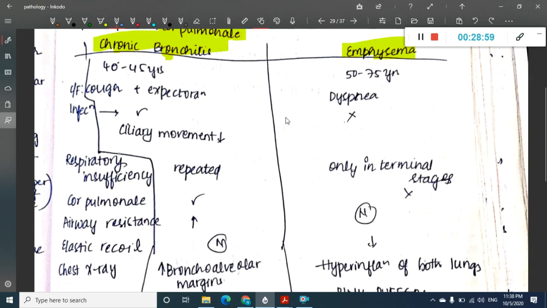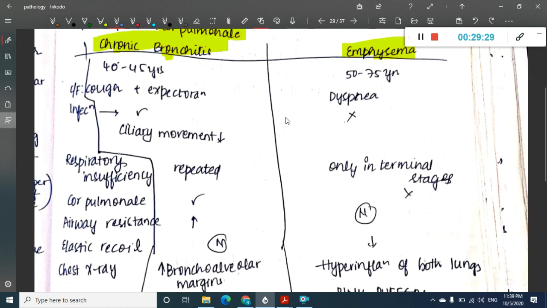And then in chronic bronchitis or emphysema, where is respiratory insufficiency faster? See, respiratory insufficiency is faster in chronic bronchitis. Why? Because there is mucus production, there is obstruction of bronchiole, right? And as a result, there is difficulty for him to inspire and expire. So there is repeated respiratory insufficiency. There will be episodes. Whereas in emphysema, the respiratory insufficiency increases only in the terminal stages.